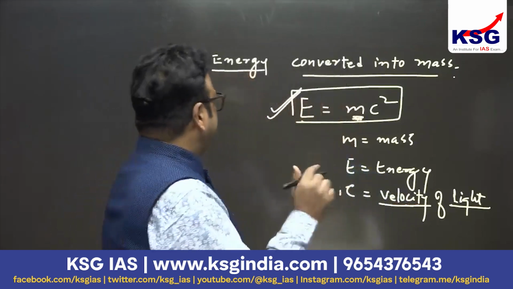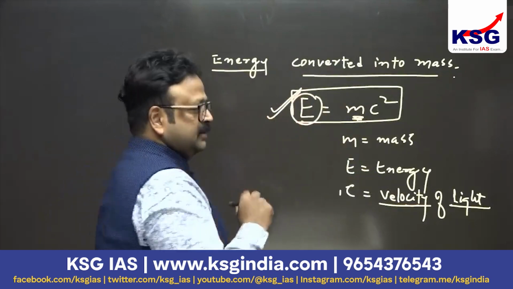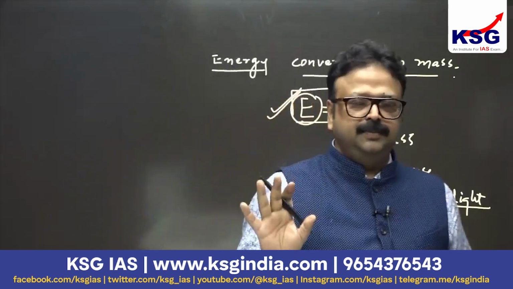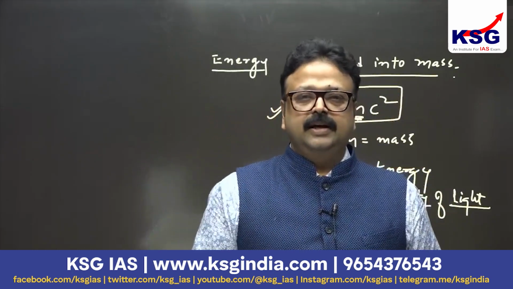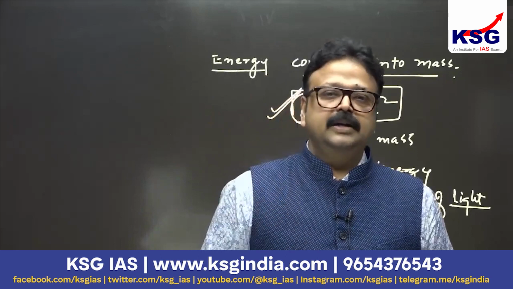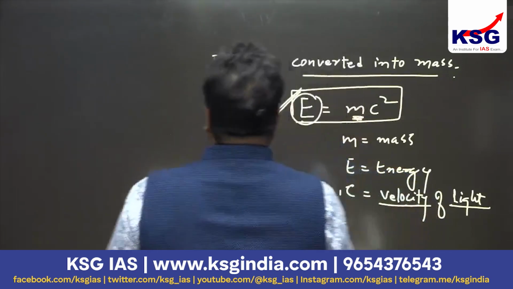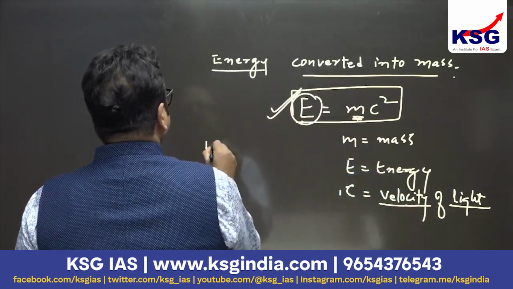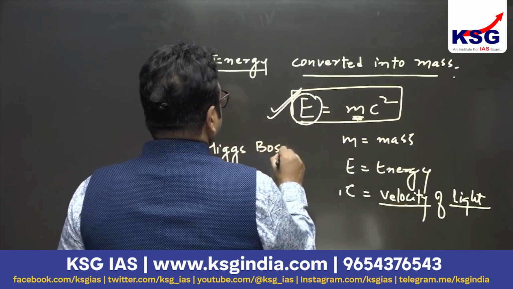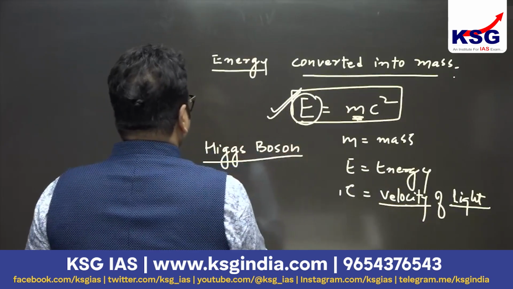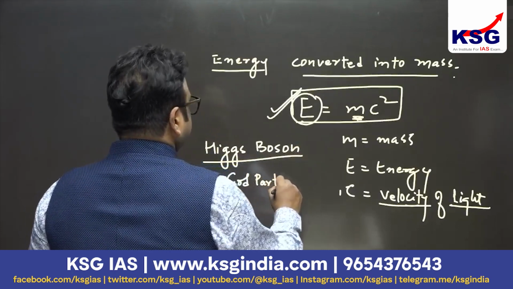So what happened just after this Big Bang? Some amount of energy was converted into mass. It was happening for the first time in this universe. And after conversion of this energy into mass, the first particle that cropped up was called Higgs boson. This was later called the God particle.